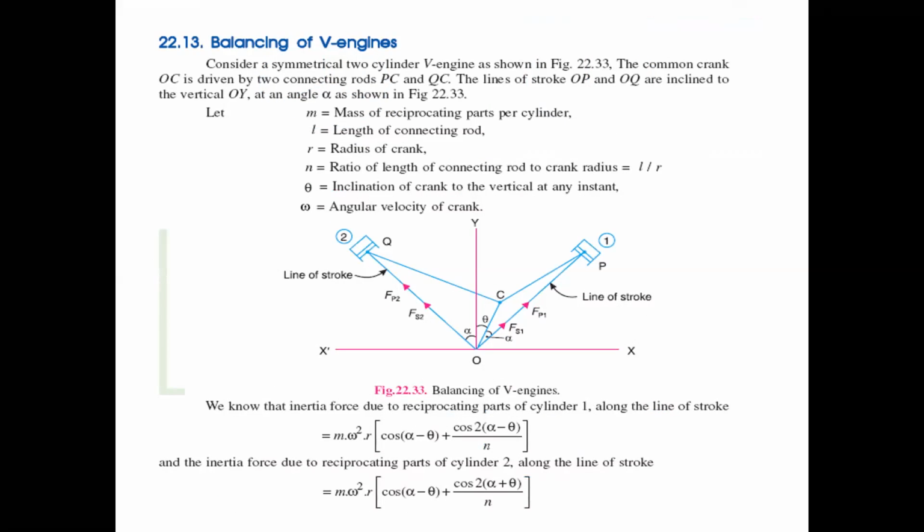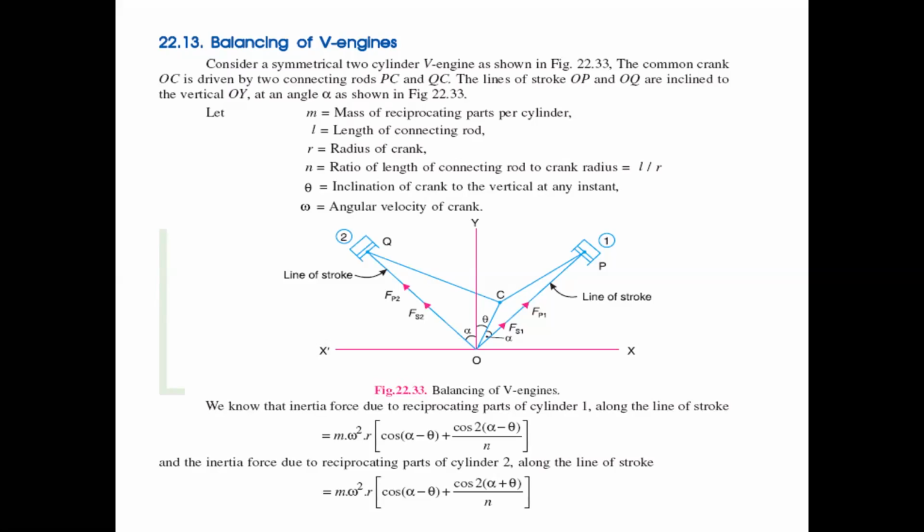Next topic: balancing of V engines. Just imagine the V engine. That is the diagram; all of you observe the diagram. A two-cylinder engine of V type is there, where the common crank is there. The common crank of the two cylinders: OC is the common crank to the two cylinders. P and Q cylinders are there.